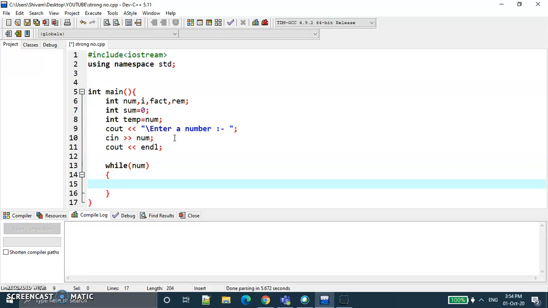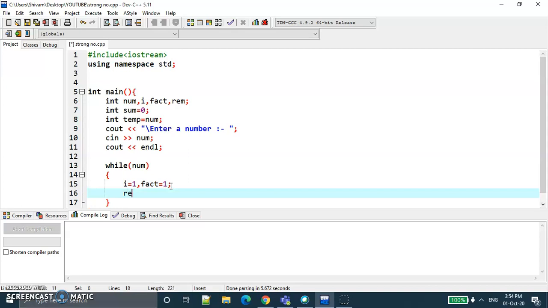After that we initialize i equal to 1, which we already declared here. So now i is equal to 1 and the value of factorial is also 1, because 1 factorial is always 1. Now we will check the remainders.